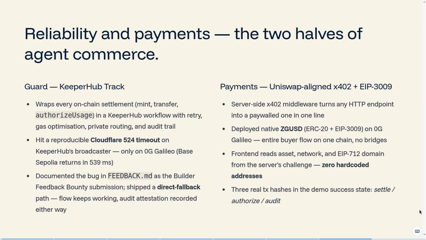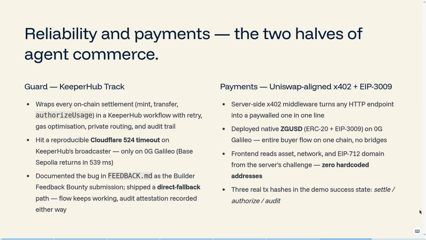While working with Keeper Hub on Zero Gravity's Galileo, we hit a reproducible Cloudflare 524 timeout on Keeper Hub's broadcaster, and only on Galileo. We documented this bug in feedback.md as our builder feedback bounty submission. We shipped a direct fallback path. The flow keeps working, and the audit attestation is recorded either way.